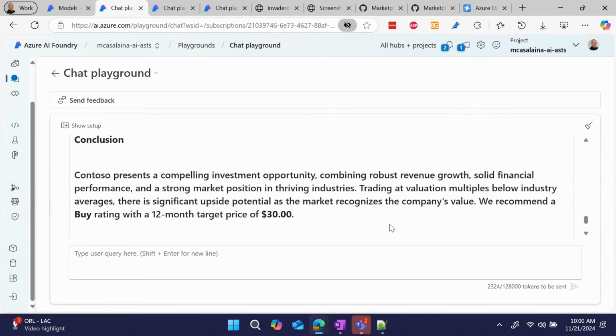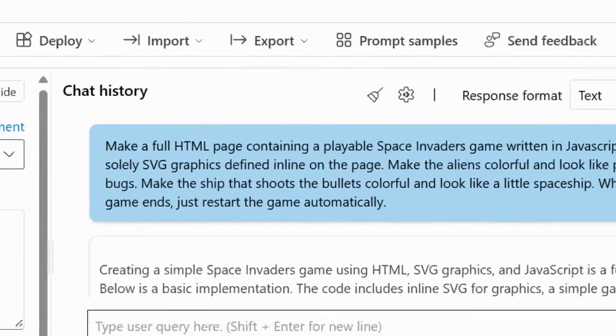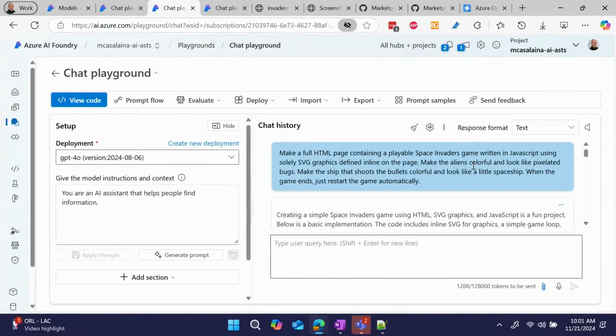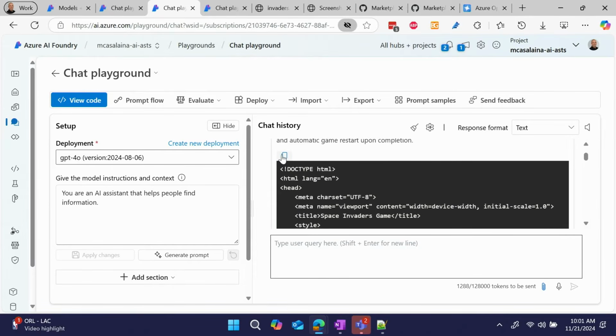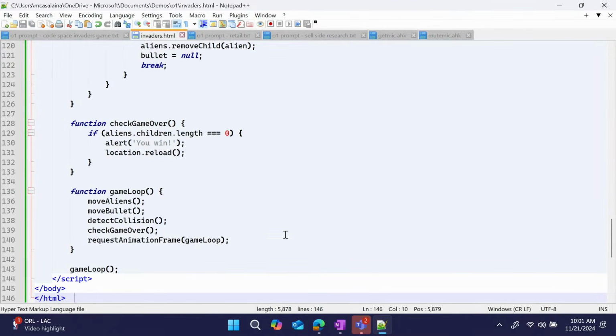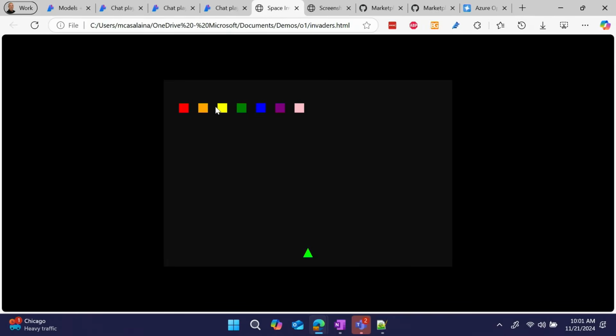Now, as Jennifer mentioned, one of the other things that O1 is good at is coding. So let's check this out. Now, I did this in advance just a little bit earlier here. So here's what I told GPT-4o to do. I want a self-contained HTML page because it makes it easier to do this kind of demo. I want an HTML page with some JavaScript on it that has a Space Invaders game. So I said, GPT-4o, do that. So it gave me this nice self-contained page. Thank you, GPT-4o. I'm going to copy that into my little text thing here. So, okay, my invaders.html, and let's reload this page that I just pasted it in.